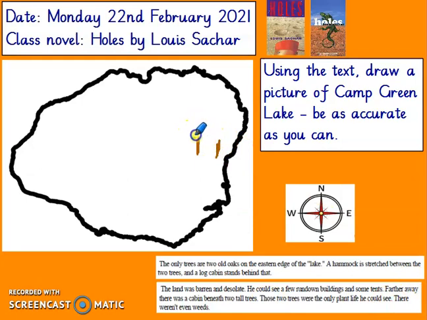Oh, make it green. 2 oak trees. Then, let's have a grey hammock across. And then it says behind that is a log cabin. So I'm going to draw my log cabin behind.